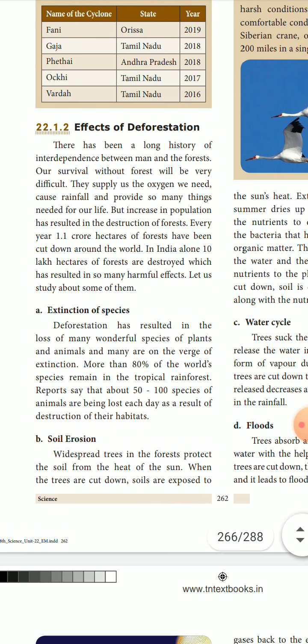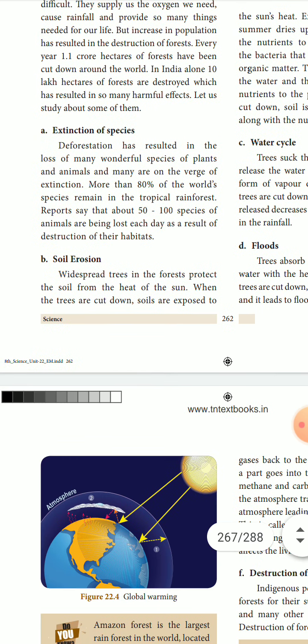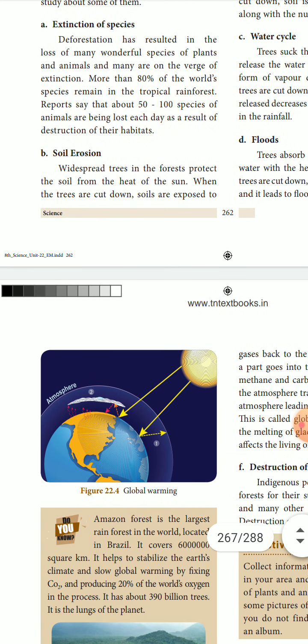Then extinction of species. That means the organisms living in the forest area, some organisms which depend only on the plants, will become extinct from the earth because of the shortage of food. That is another effect of deforestation. And the rainfall will be less, because 80% of the world's species remain in the tropical rainforest, and because this rainforest is getting destroyed, all the species will become extinct from the earth.